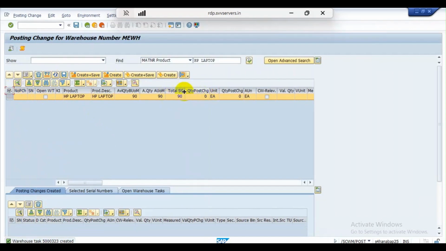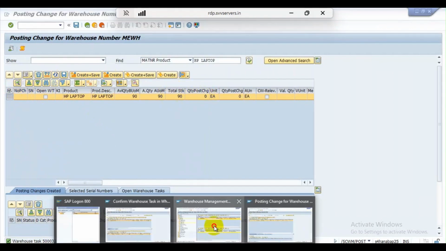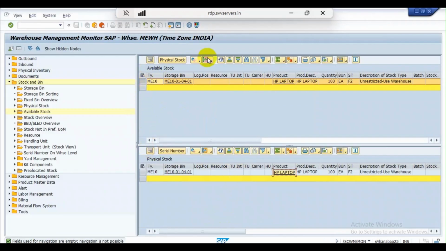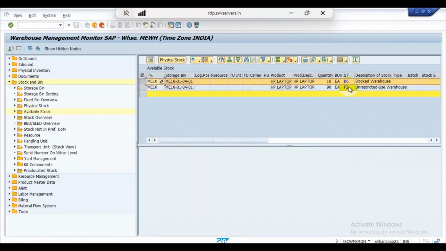See, 10 quantities reduced. Now go to the monitor. Here click on refresh. See here, the 10 quantities are in the B6 blocked warehouse type, the same storage bin, but this 10 stock is marked as blocked stock. Okay.